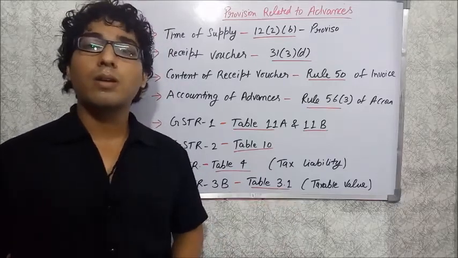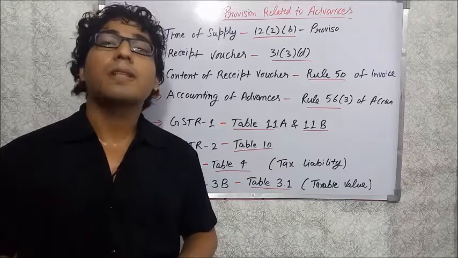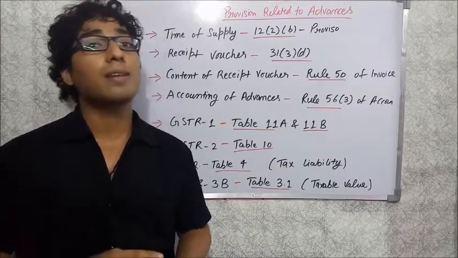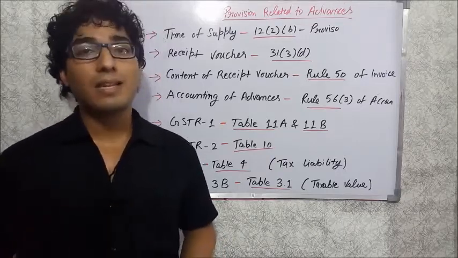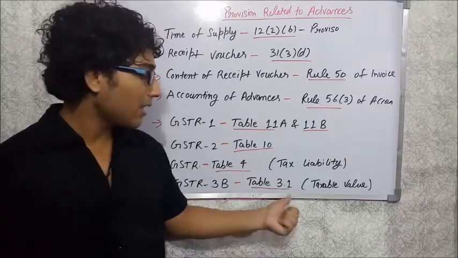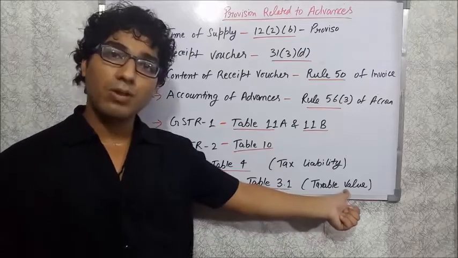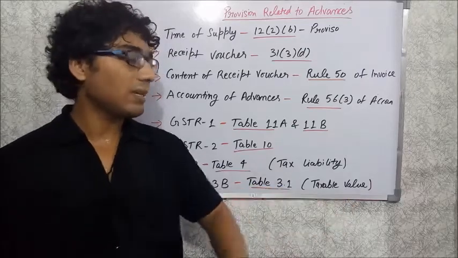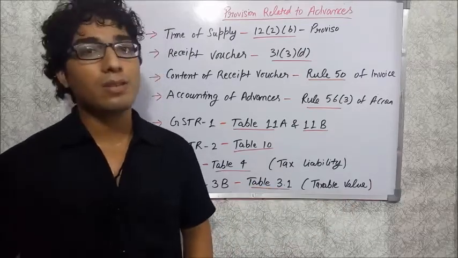So you have to add up the taxable value as per the tax invoice plus debit note minus credit note plus advance receipt minus advance adjustment. Therefore the taxable value is on the basis of net. Similarly, the tax liability will also be on the basis of net.